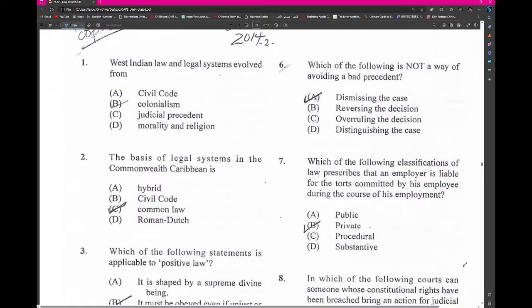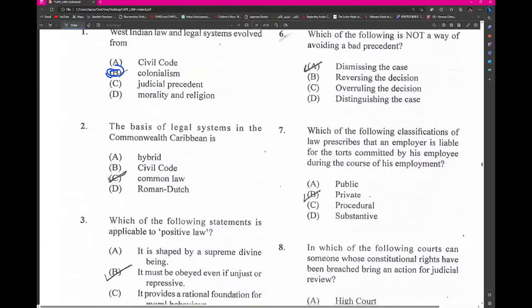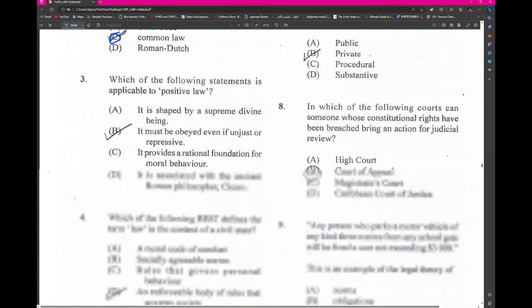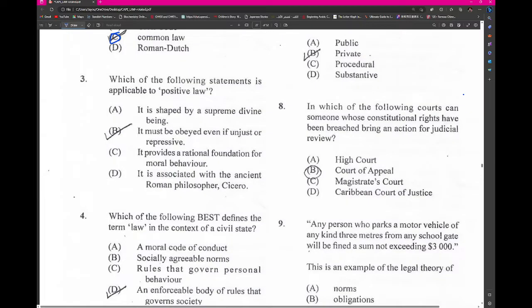Let's have a look at Law 24, Law Unit 1, Paper 1, 2014. West Indian law and legal systems evolved from colonialism. The basis of legal systems in the Caribbean is common law. Which of the following statements is applicable under positive law?